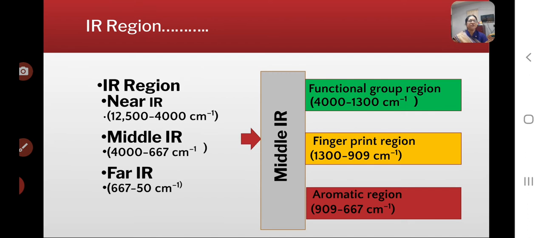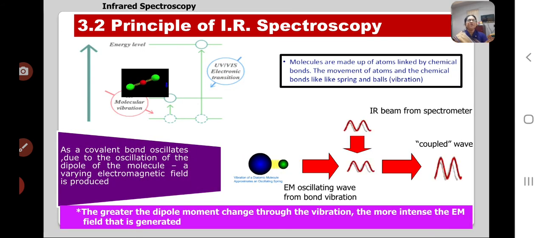All the functional groups which are present in the organic compound we can see in the spectrum in the functional group region. Now see the next one, the principle of IR spectroscopy.